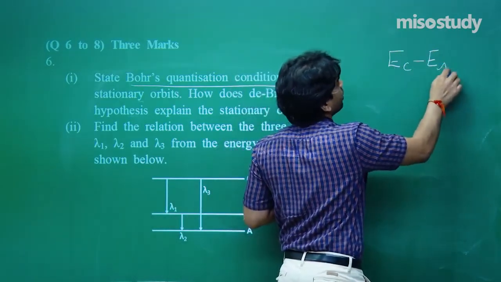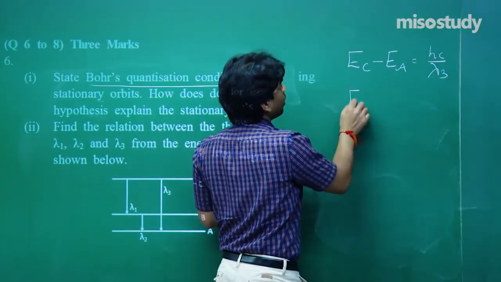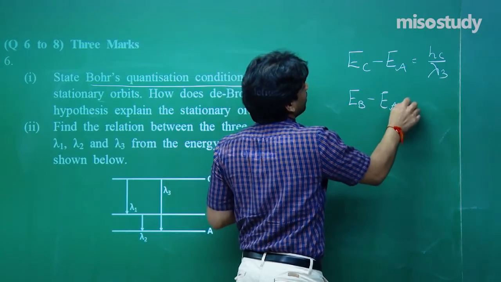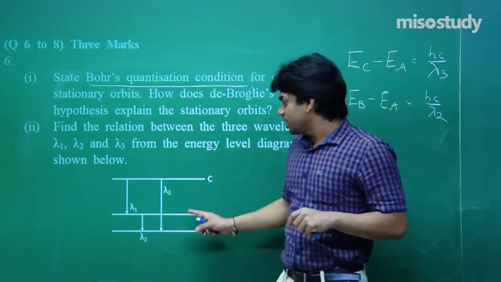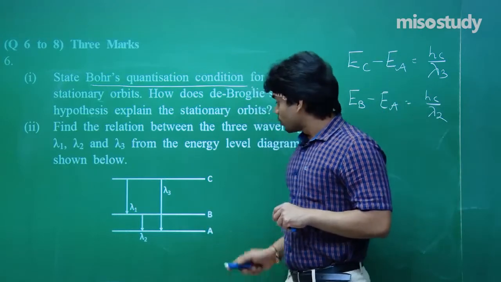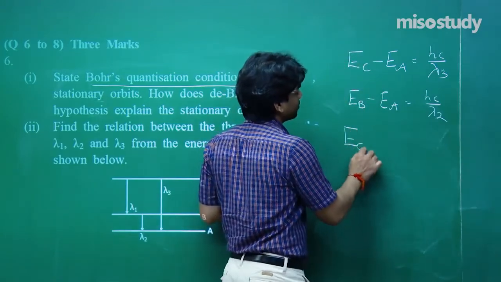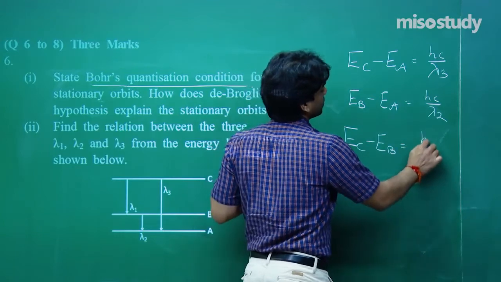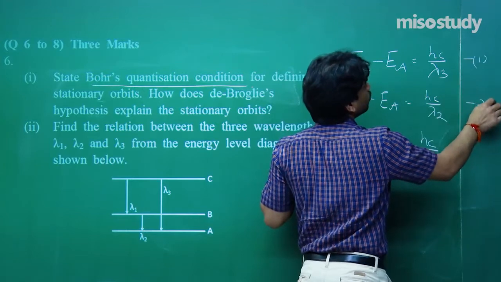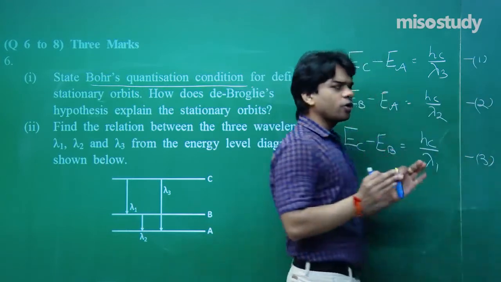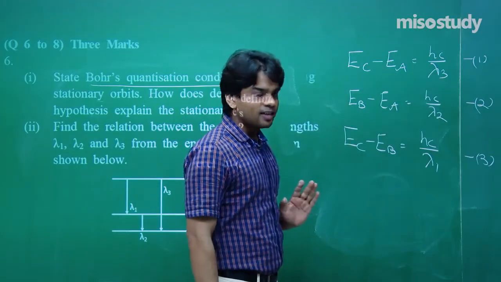energy of C minus energy of A, that will give us hc by lambda 3. Similarly, if I write down EB minus EA, that will give me hc by lambda 2. One more, now you see EC minus EB will give you hc by lambda 1. These are equations number 1, 2 and 3. I have used the simple concept of difference in energy, what energy will be radiated. Now we can easily relate this.